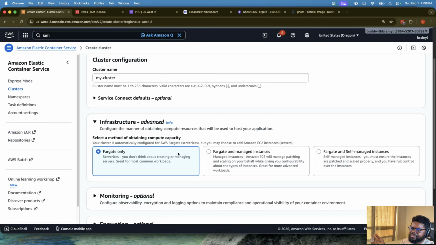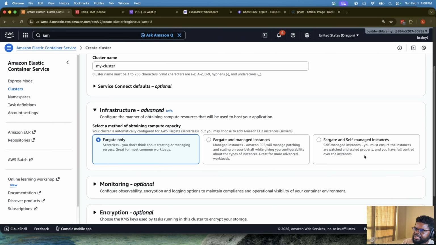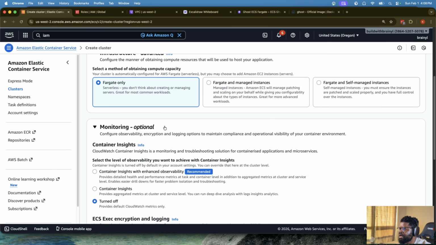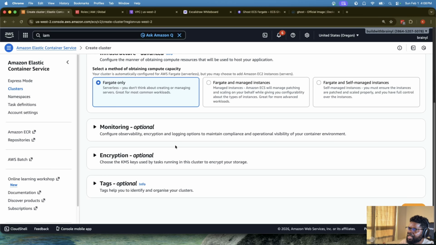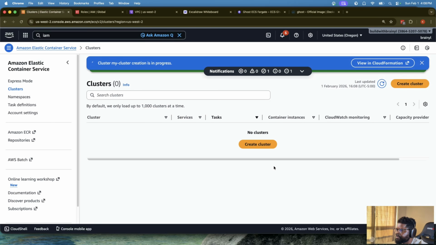Infrastructure, this is where you're thinking, do you want to go Fargate? I think I mentioned what Fargate is. Really, AWS is going to manage all the compute on the line layer for you. You can also do Fargate and managed instances, or Fargate and self-managed instances. We'll keep it to Fargate. Monitoring, we'll turn it off for now. Encryption, you can enable encryption if you want. I'm just going to create, okay?